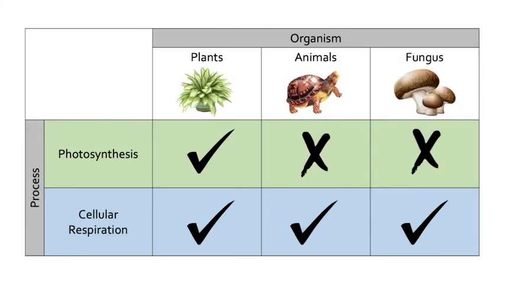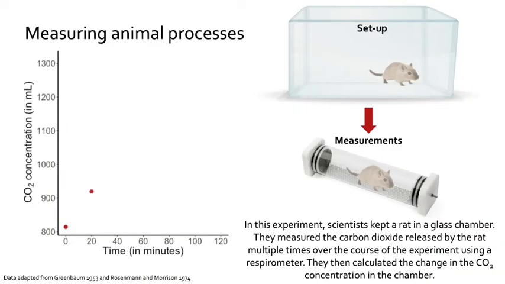Let's review. Both animals and fungi have to ingest food as a source of carbon, either by digesting or decomposing food. Neither fungi nor animals can photosynthesize.